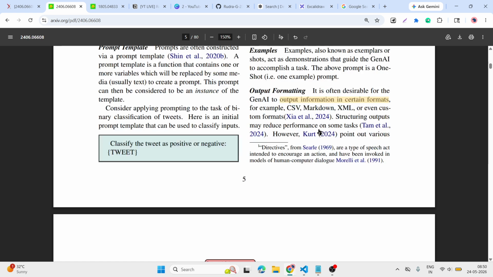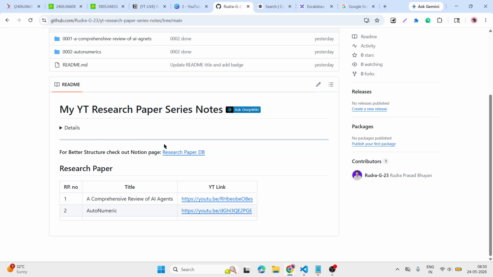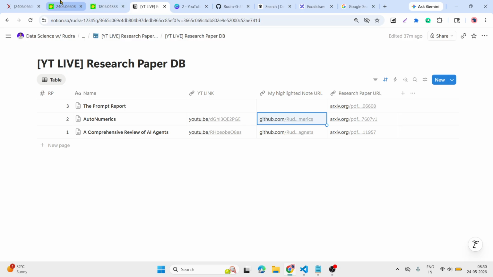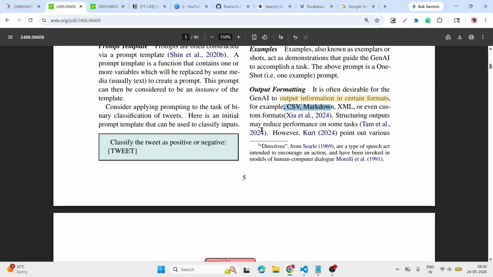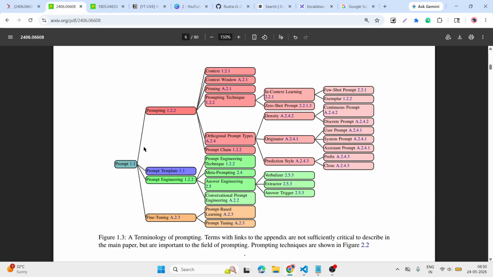So this is the directive. Then the output formatting. Output formatting means I need a CSV or markdown format for this tabular data set. I say give me in the table format, as if written in one line as a row. Okay, so what is that? Yes. So this is our whole study, meaning the research paper flow.